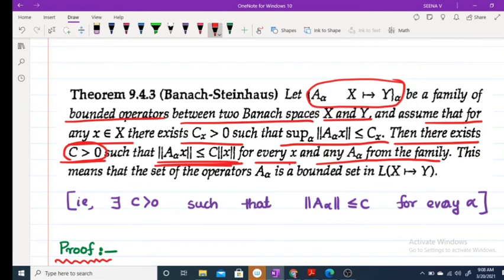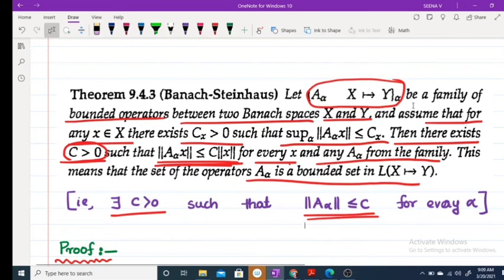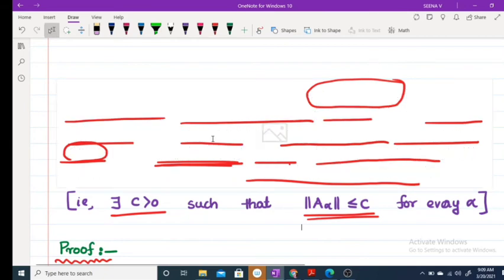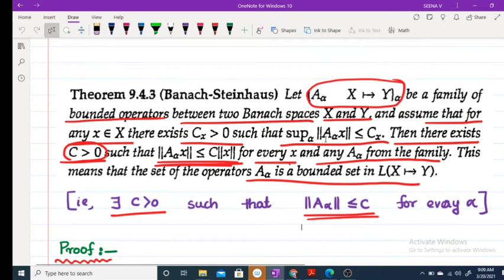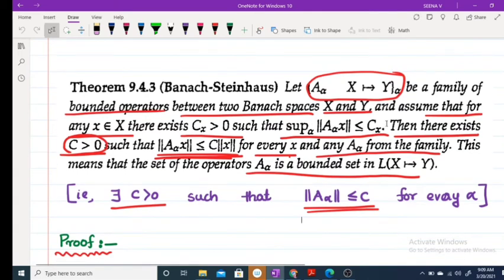That means the set of operators A_alpha is a bounded set in L(X, Y). That is, we have to prove there exists a C greater than 0 such that norm of A_alpha is less than or equal to C for any alpha. Now we are assuming A_alpha is such that there exists a C_x greater than 0 such that supremum over alpha of norm of A_alpha x is less than or equal to C_x. That means this value is a fixed one.